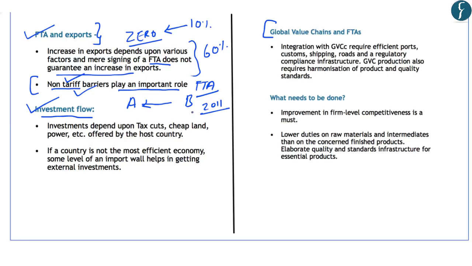So this shows that despite the duties dropping from 10% to 0, there has been no major increase in the exports of Indian apparels to Japan. This shows that the non-tariff barriers play an important role in increasing the exports. So a mere signing of a free trade agreement does not guarantee an increase in the exports of a nation.